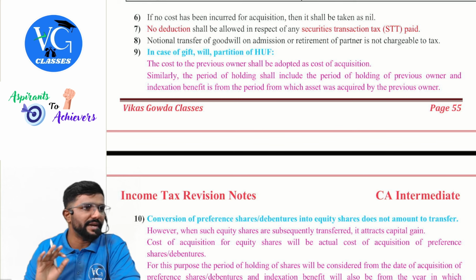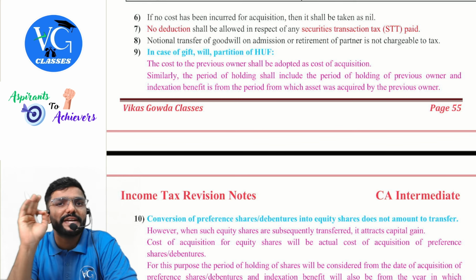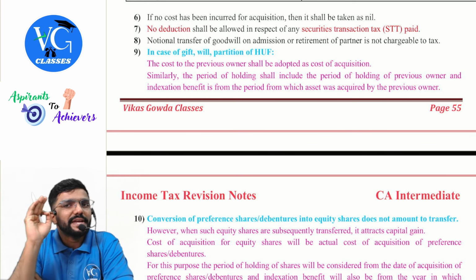No deduction for STT paid, guys, under capital gains. But if buying and selling securities is your business and that income is taxable under PGBP, sir, can I claim a deduction for STT? Yes, you can claim. But if securities are a capital asset for you, and when you transfer them the gain is taxable under capital gains, then no deduction for STT.